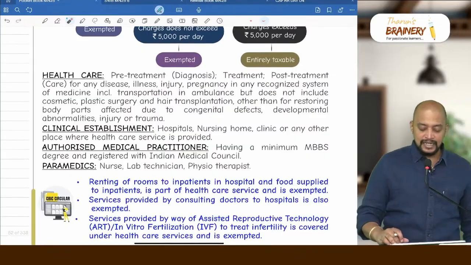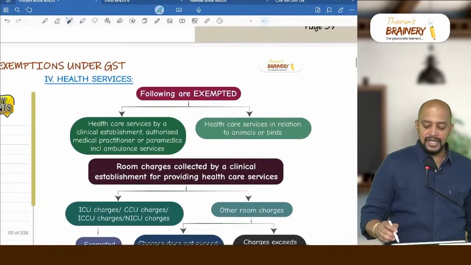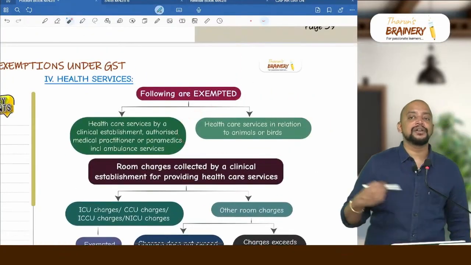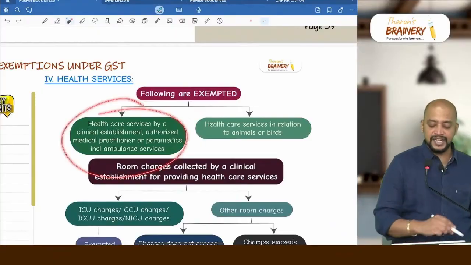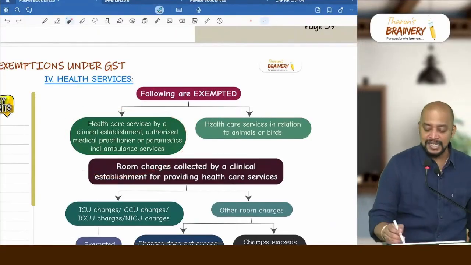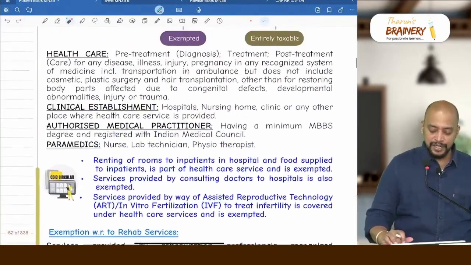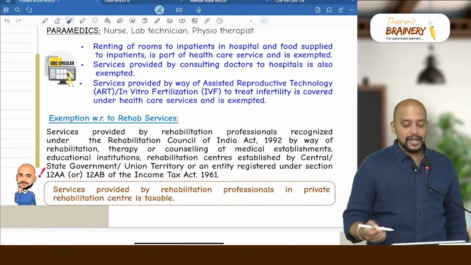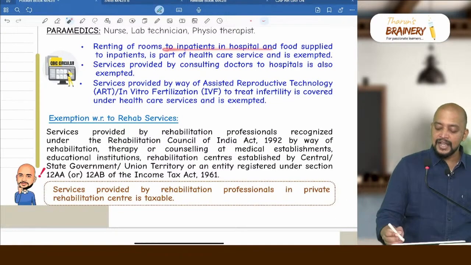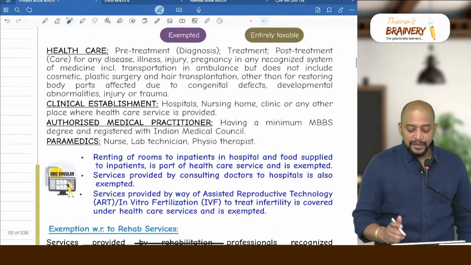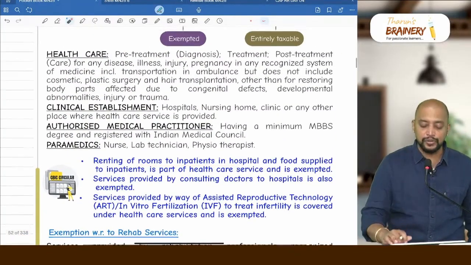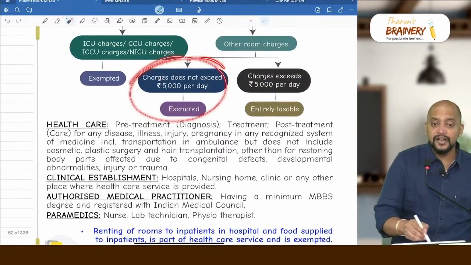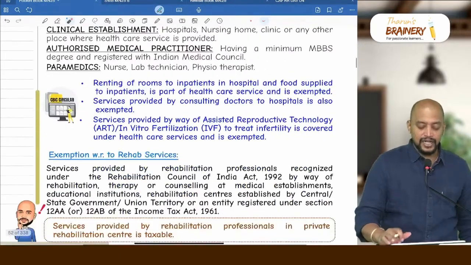Then you can see, so another exemption, healthcare service in relation to animals or birds. So far whatever we have seen is healthcare service in relation to human beings, healthcare service in relation to animals or birds is also exempted. Then there are three circulars. Number one, renting of room to inpatients in hospital and food supplied to inpatients is part of healthcare service and it is exempted. But renting of room to inpatient is exempted to what extent? Only to the extent of 5,000 rupees per day, not indefinitely.